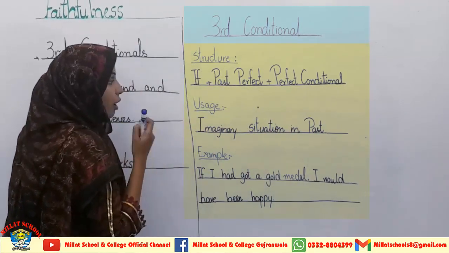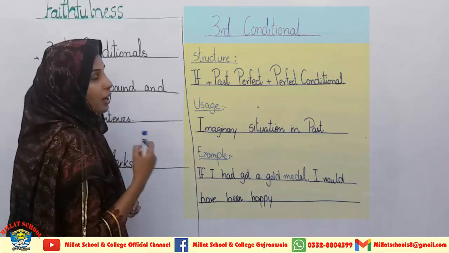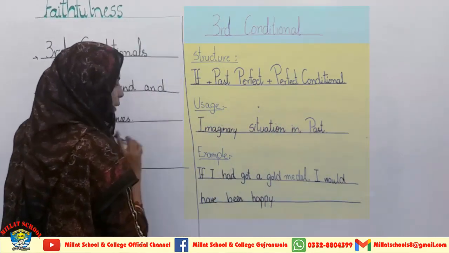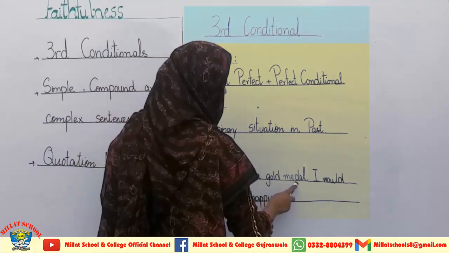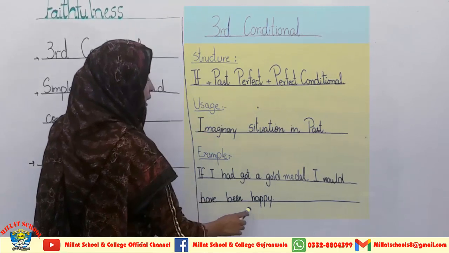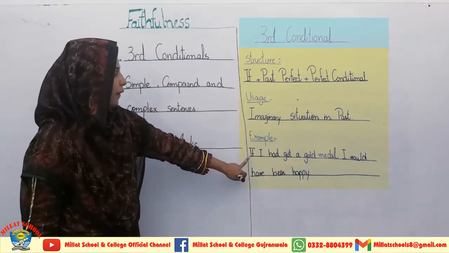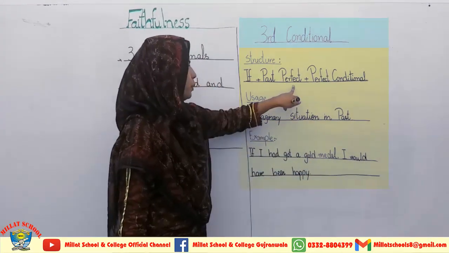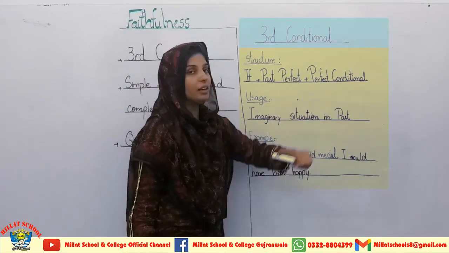Usage is where we use sentences which belong to third conditional: an imaginary situation in the past. Example: if I had got a gold medal, I would have been happy. If I had got a gold medal, this is the past perfect, and I would have been happy, this is a perfect conditional.